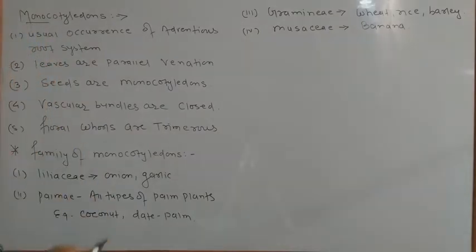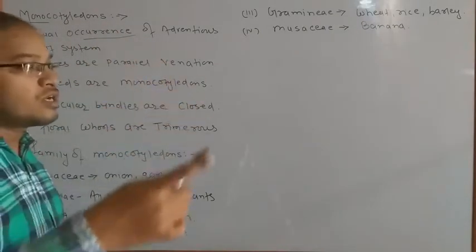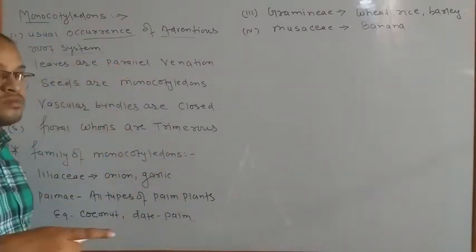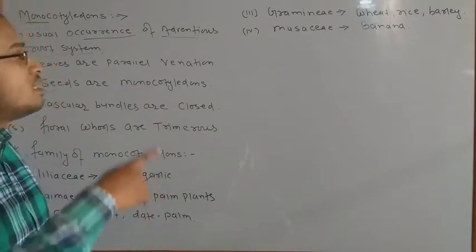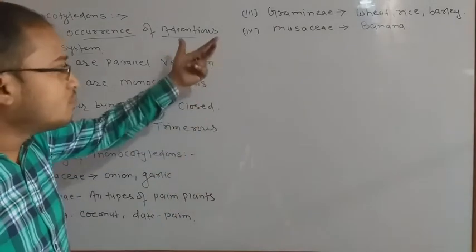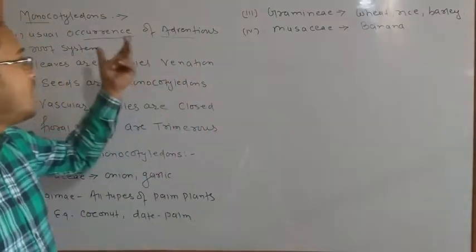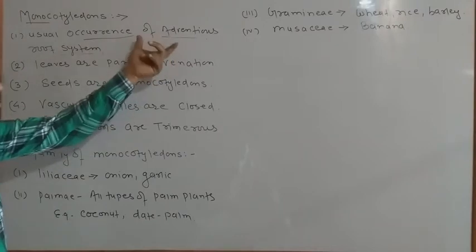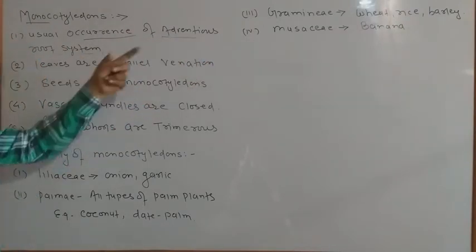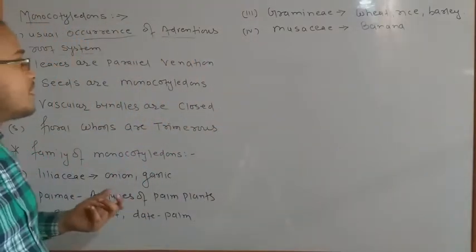Okay, so the most important feature is that monocotyledons are generally found with an adventitious root system, but the most important difference is that dicotyledons are generally found with a tap root system. Dicotyledons generally have taproots, but monocotyledons generally have an adventitious root system. जो adventitious root systems में होते हैं ये इनमें पाए जाते हैं, ठीक है.